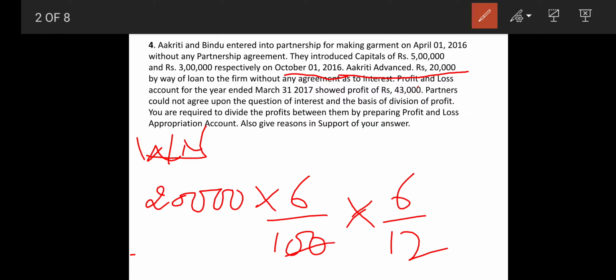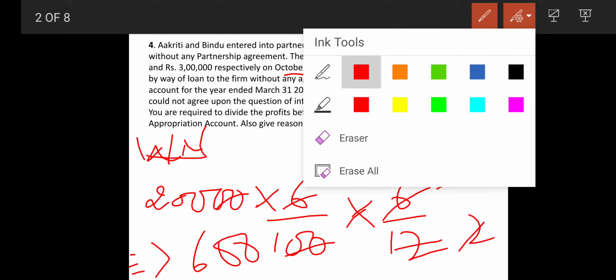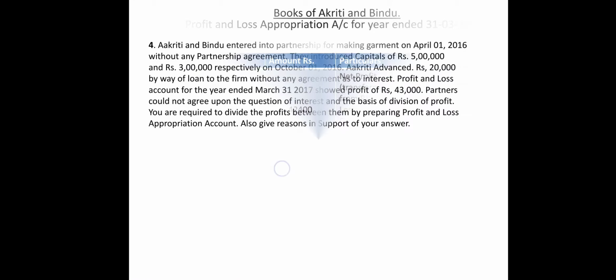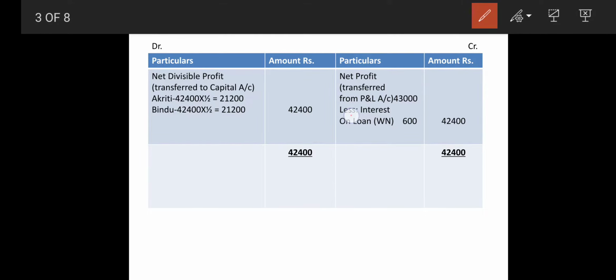So 20,000, 100 cut, 6 2s are 12, 2 3s are 6, 3 2s are 6 again. Right? So 600 rupees is the interest on loan. So switching towards that interest on loan, transfer that to the P&L appropriation credit side. We have to minus it. What we have to do is minus interest on loan, 600 rupees.